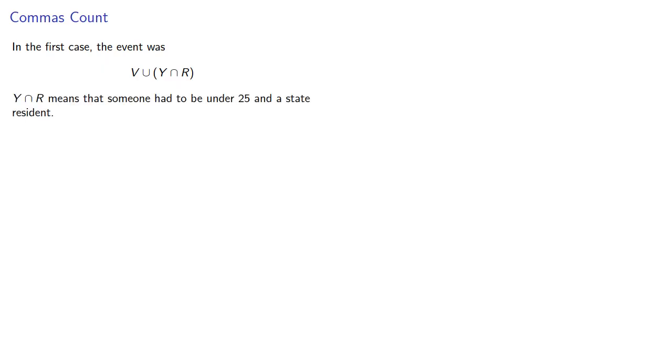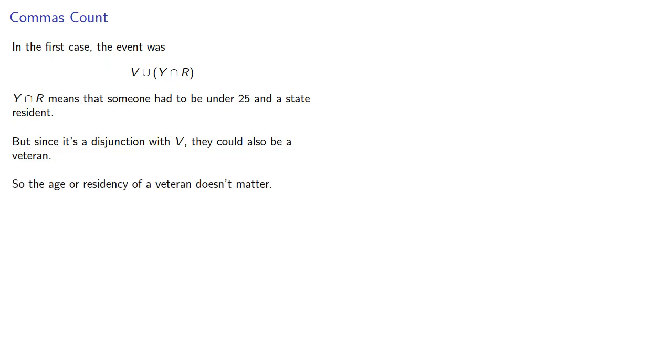And that change of the comma's location makes a tremendous difference. In the first case, the event was V union (Y intersect R), and Y intersect R means that someone had to be under 25 and a state resident. But since it's a disjunction with V, they could also be a veteran instead. So this means the age or residency of a veteran doesn't matter.